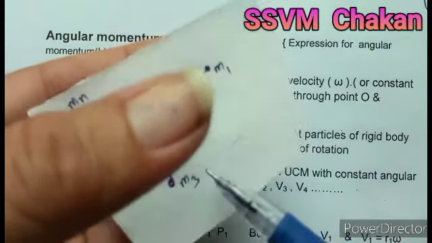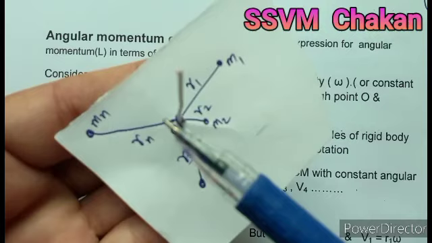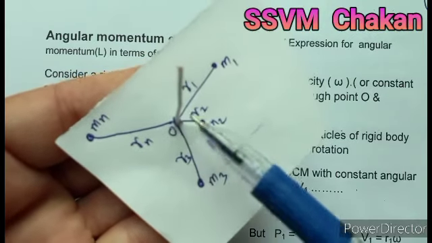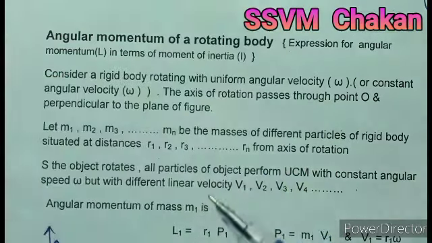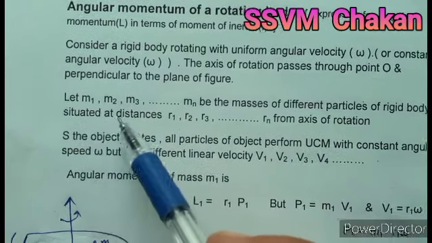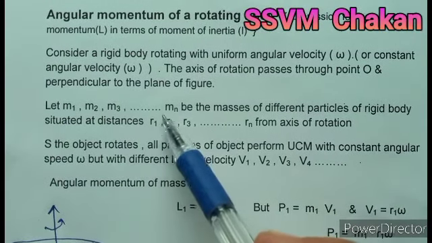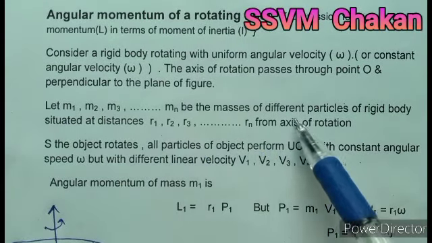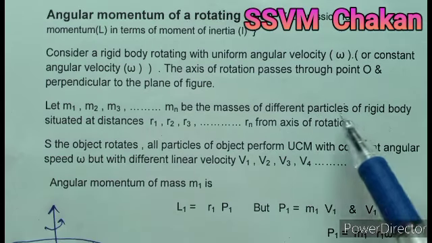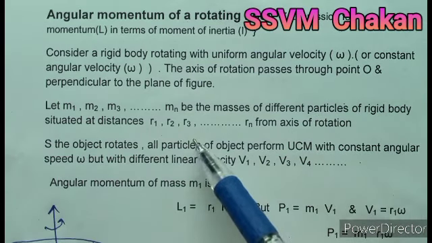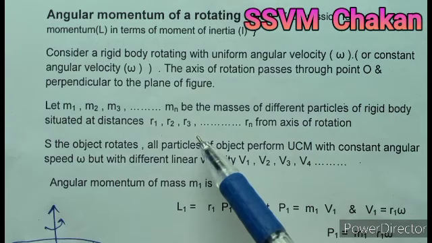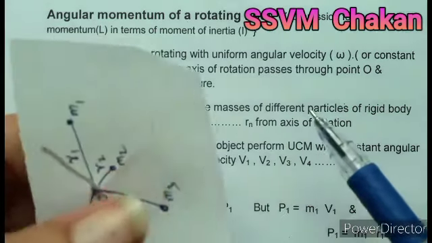So this is a plane, and this axis is perpendicular to it and passes through O. Let m1, m2, m3 up to mn be the masses of different particles of a rigid body situated at distances r1, r2, r3 up to rn from the axis of rotation.